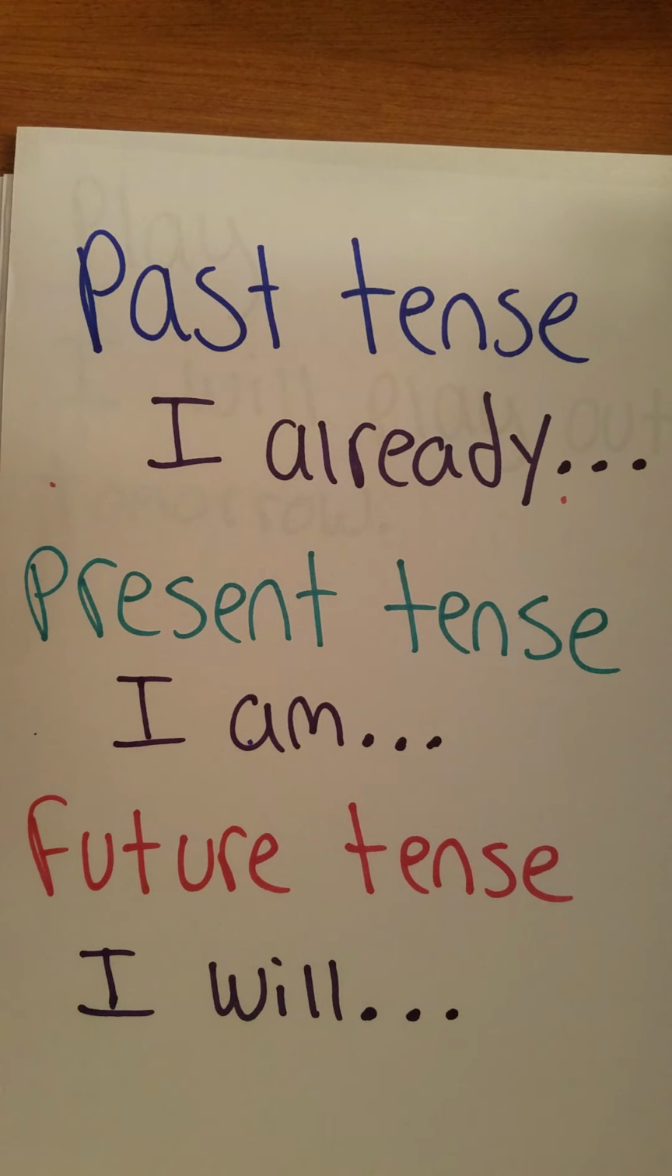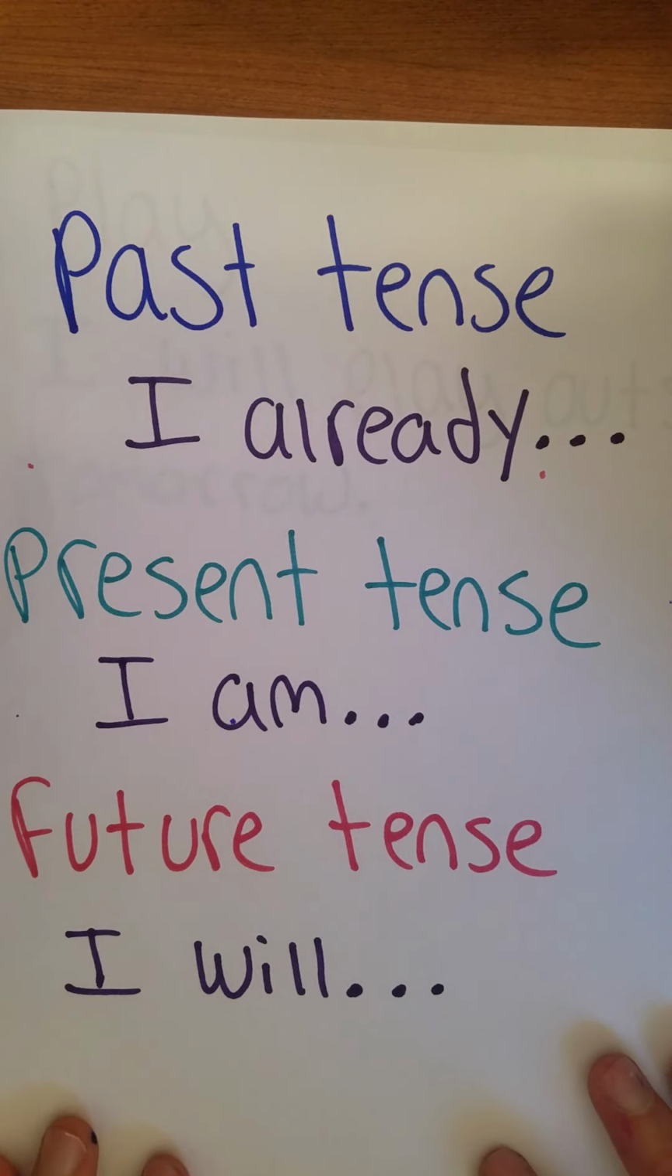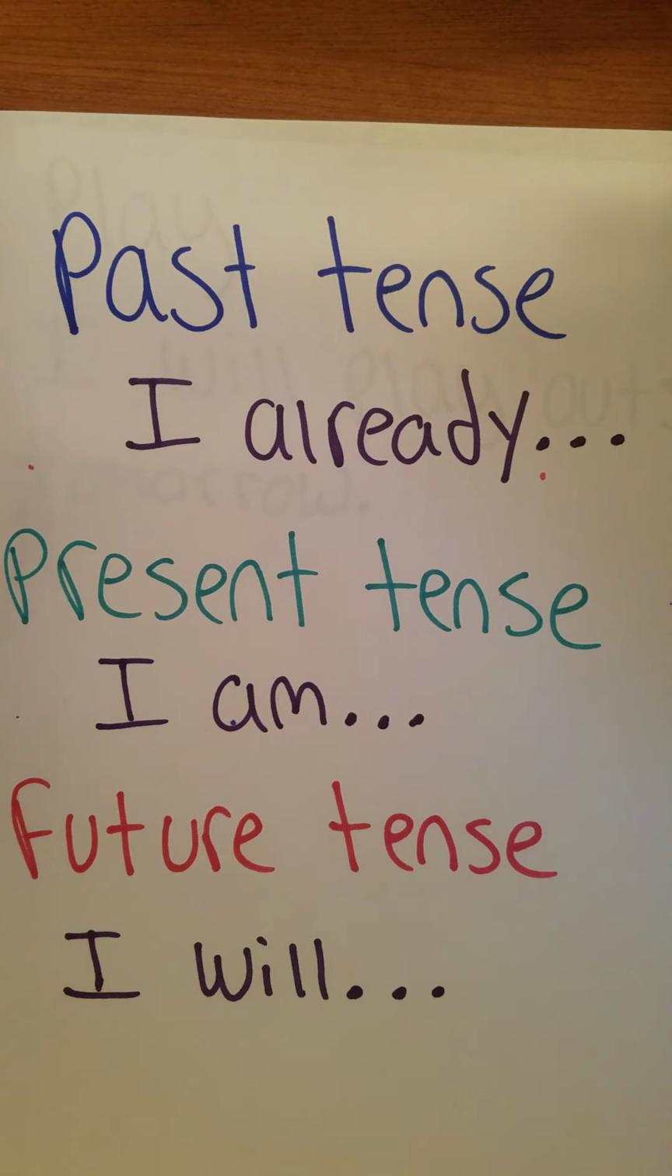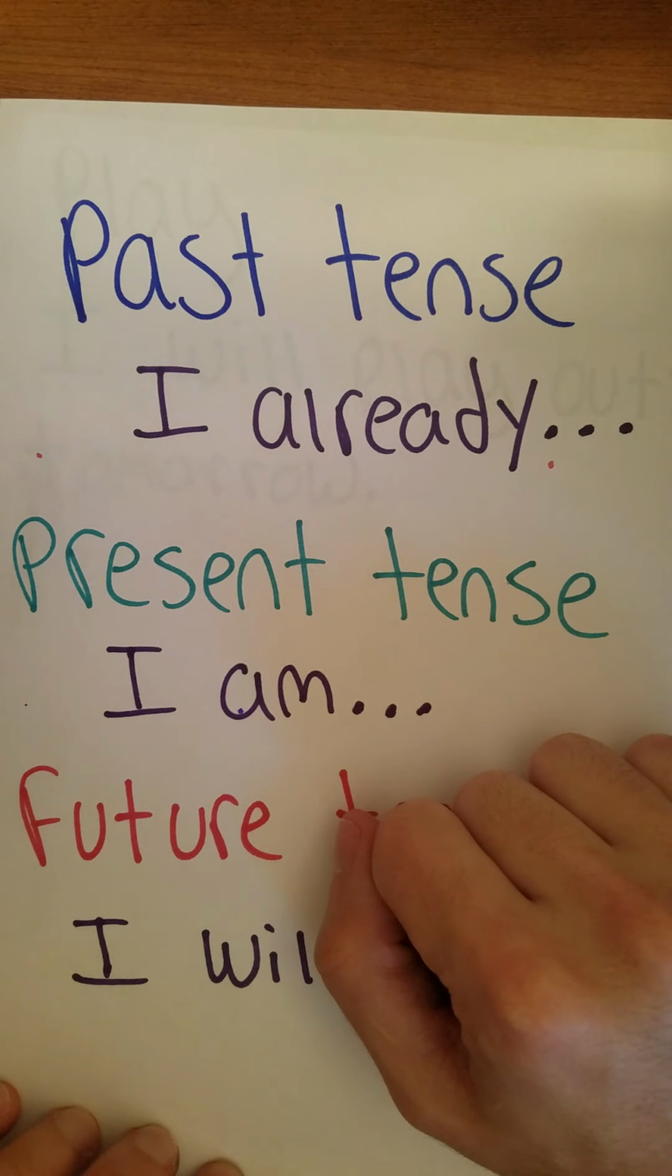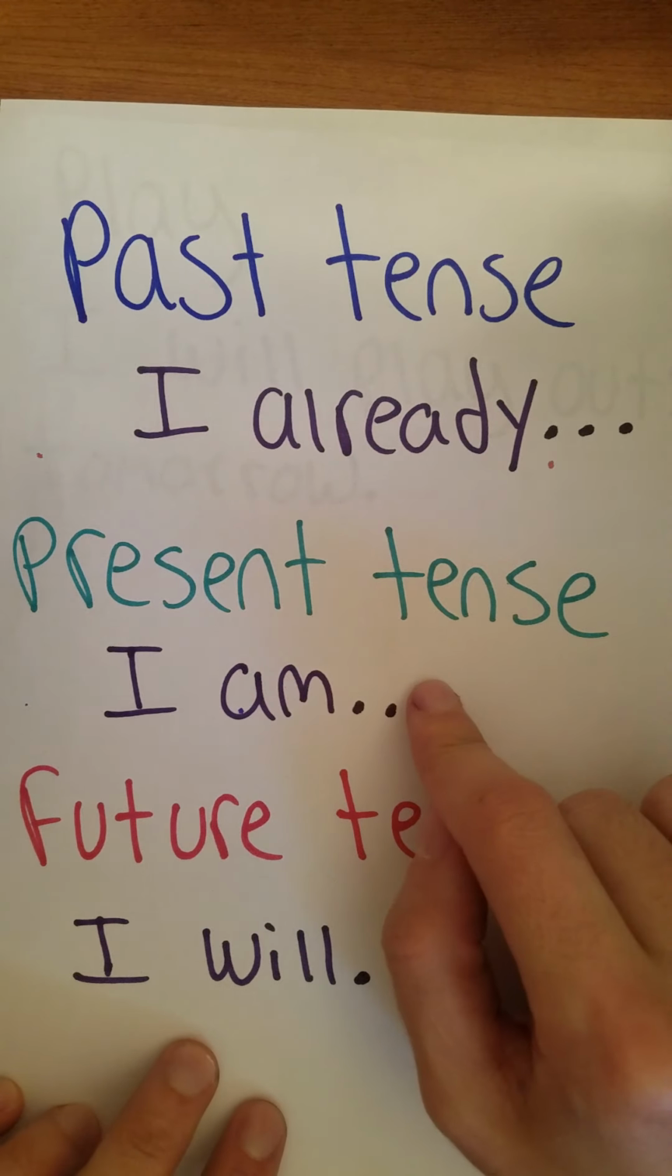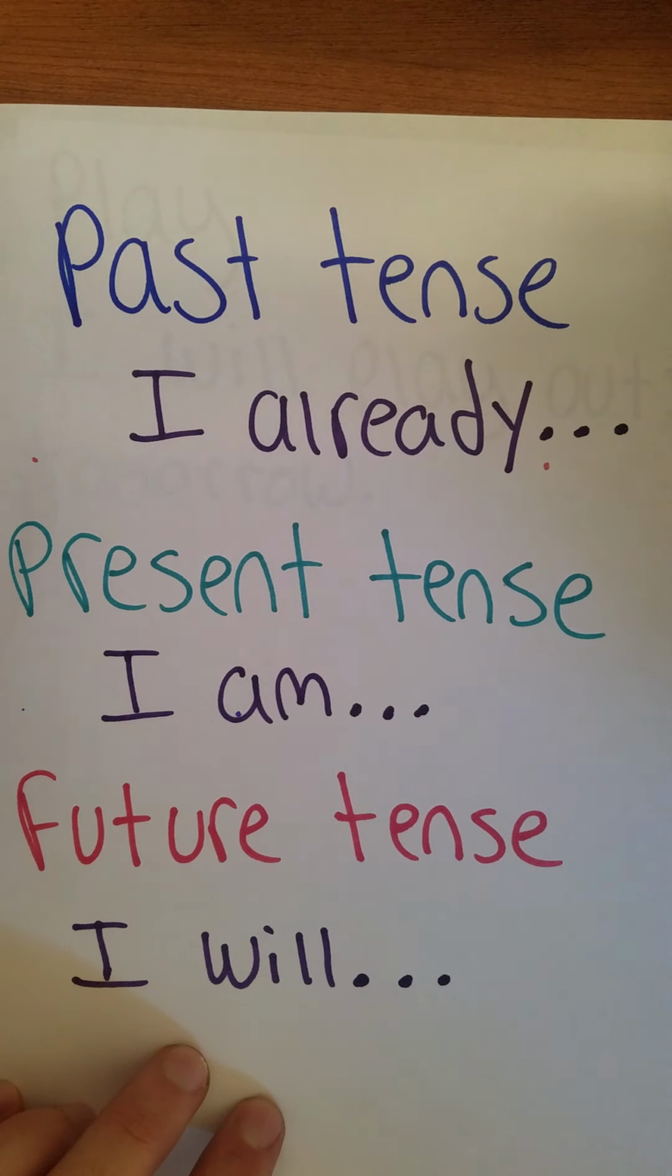And when we're telling a story, there are 3 different tenses we use. We can use the past tense for something that already happened. And sentences that are in the past tense may start with I already, right? I already did my ELA mission today. I already ate breakfast. Those things already happened.